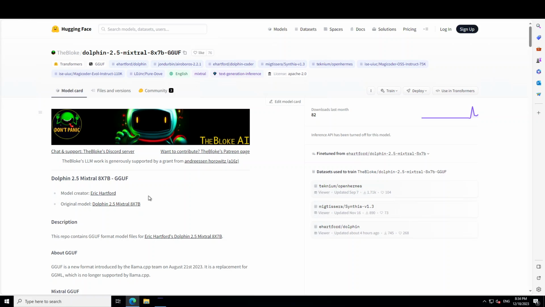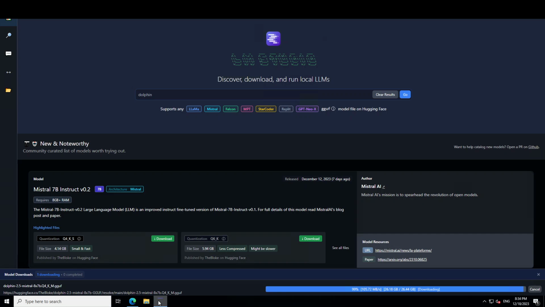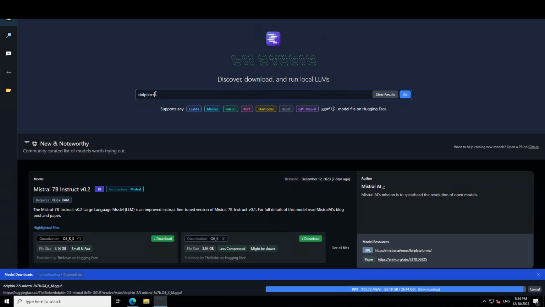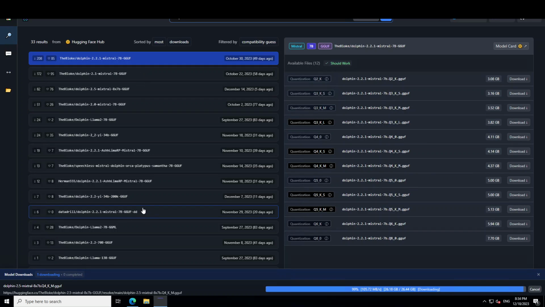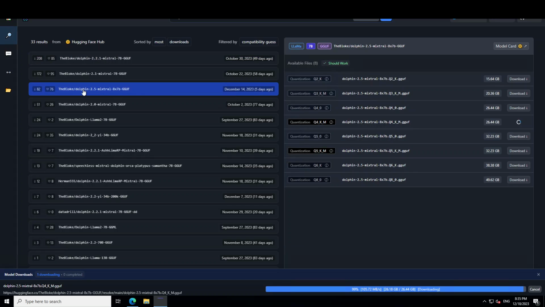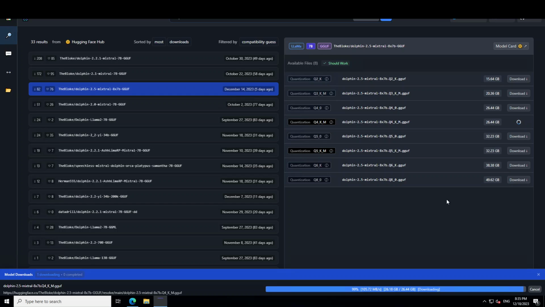So let's get started. The first step you need to do is to install and open LM Studio, and then on the home page just type Dolphin and press enter. Then you will see that TheBloke has a lot of Dolphin models here. So we are after this one, Dolphin 2.5 Mixtral 8x7b in GGUF format, and then just select whatever quantization level you want.